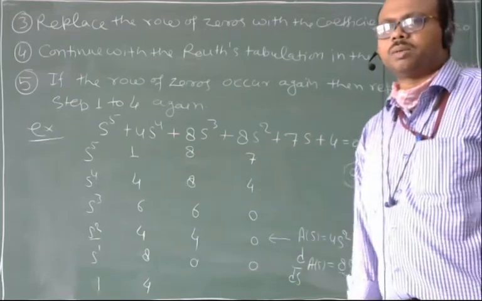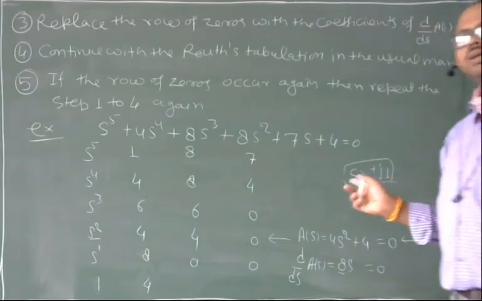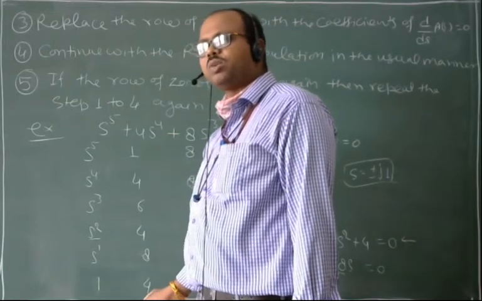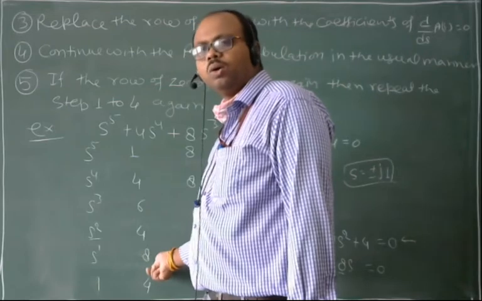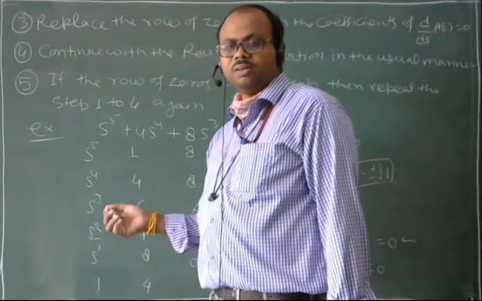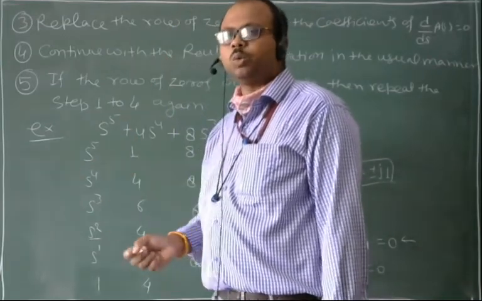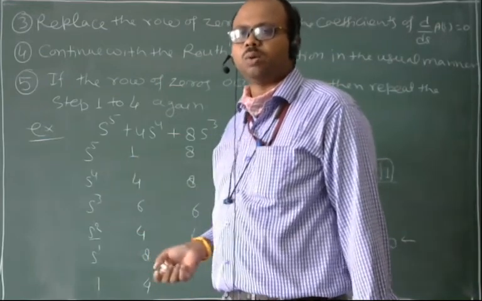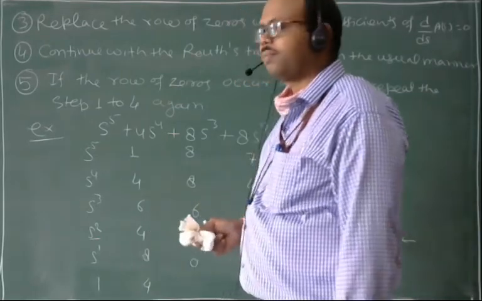System is not unstable, but the system is marginal stable. From here I can say that the system is stable because there is no sign change. But since here we find 0, it means there is either an imaginary root or a pair of real roots with equal magnitude and opposite sign, right?